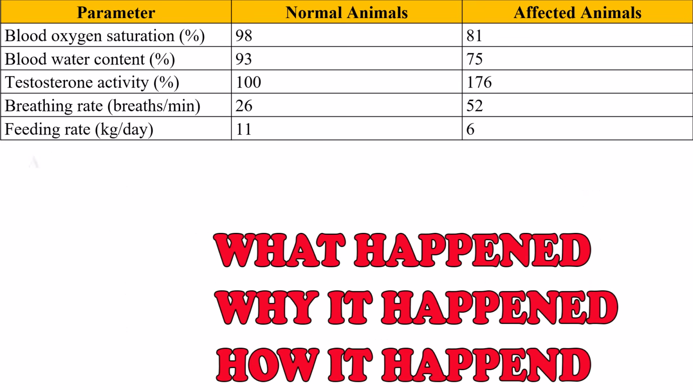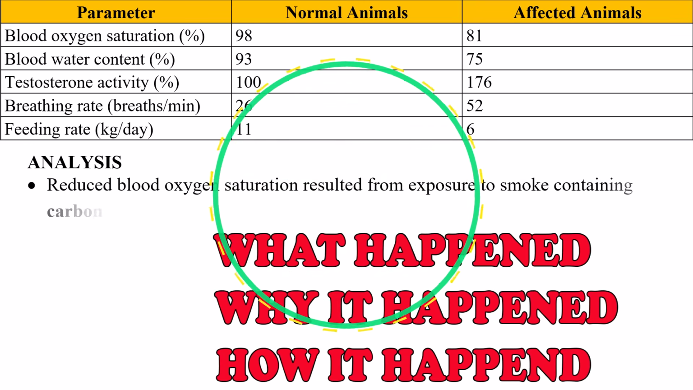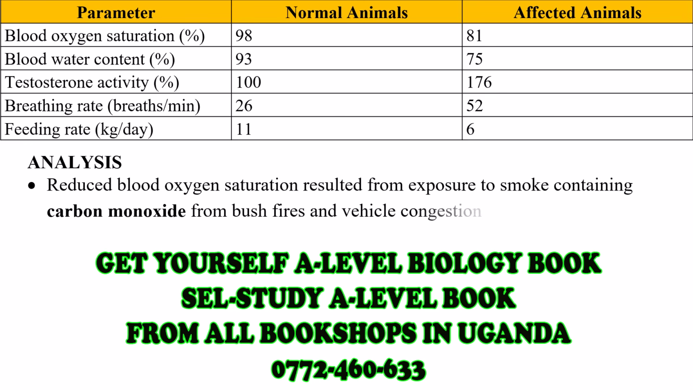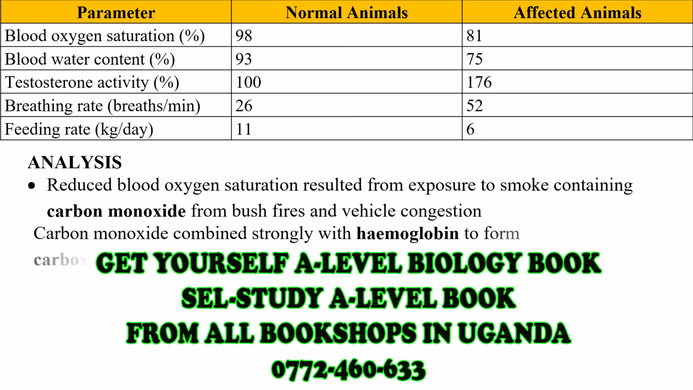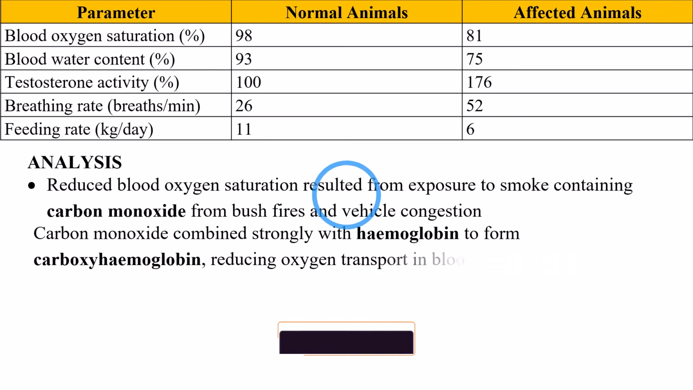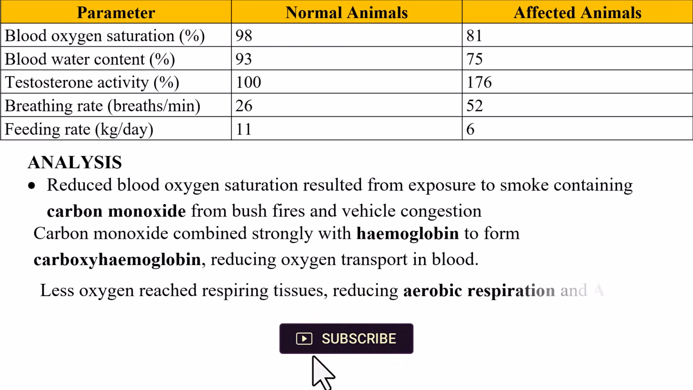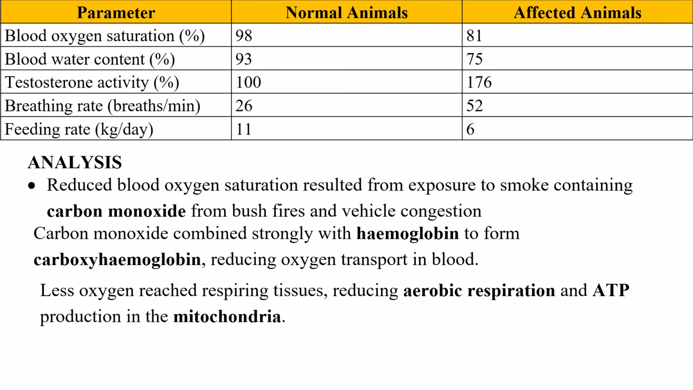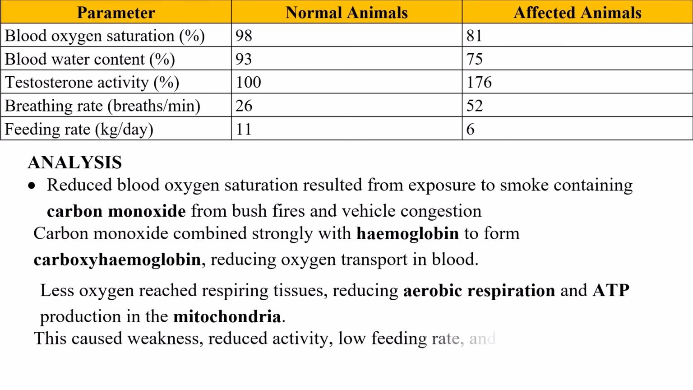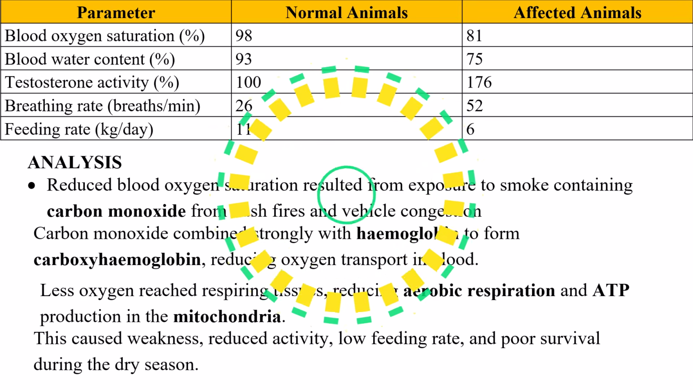Analysis: what happened, why it happened, and how it happened, the mechanism. Reduced blood oxygen saturation resulted from exposure to smoke containing carbon monoxide from bushfires and vehicle congestion. Carbon monoxide combined strongly with hemoglobin to form carboxyhemoglobin, reducing oxygen transport in blood. Less oxygen reached respiring tissues, reducing aerobic respiration and ATP production in the mitochondria. This caused weakness, reduced activity, low feeding rate, and poor survival during the dry season.